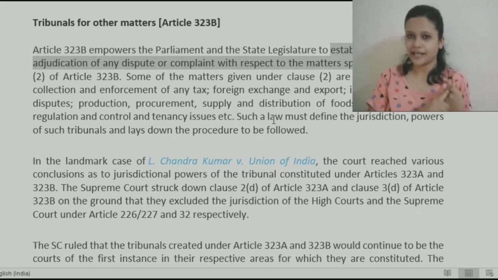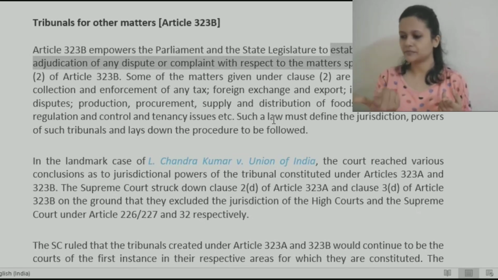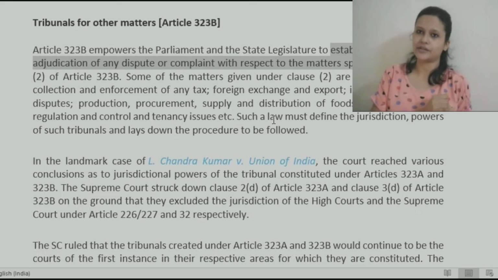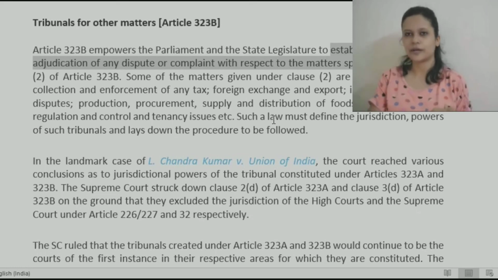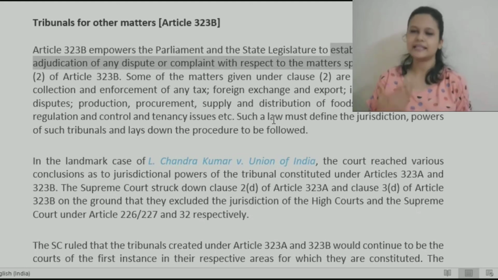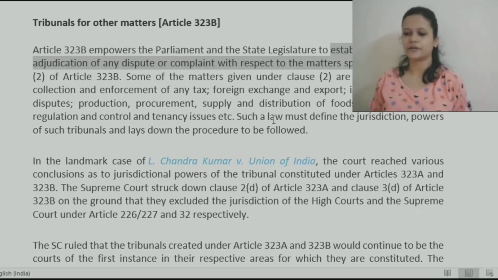But if you talk about the Election Commission of India, and the UPSC, all those bodies we consider as constitutional bodies, because the Constitution is talking about their composition, establishment or some other details. But with regard to these tribunals, the Constitution is not making any express provision. It has only mentioned that we need tribunals for these matters. Accordingly, by a legislation, we need to establish them. So these are statutory bodies only.